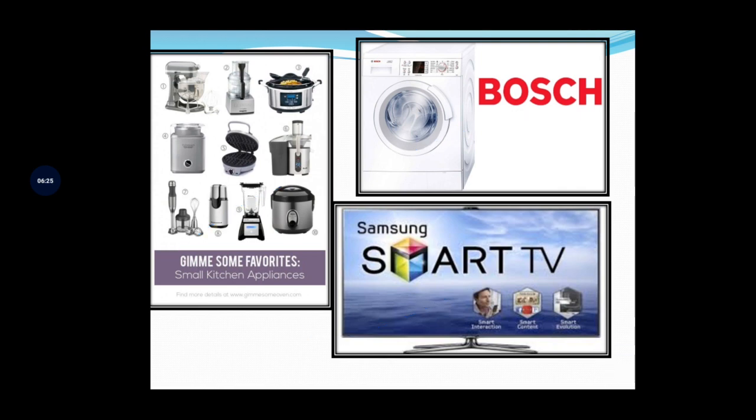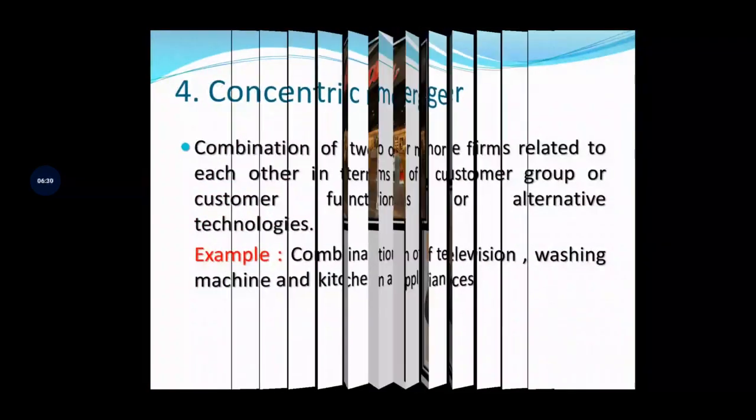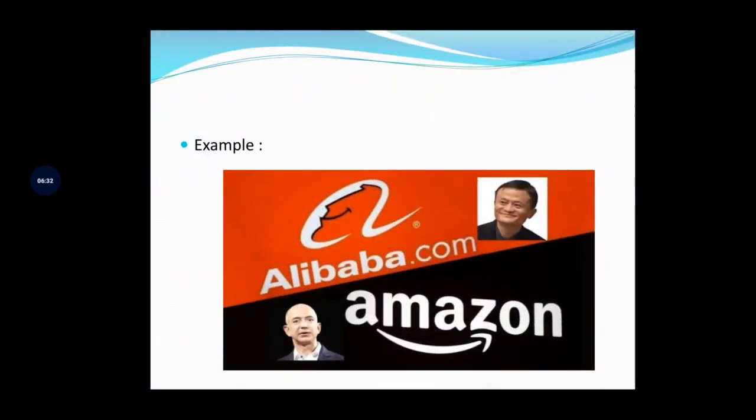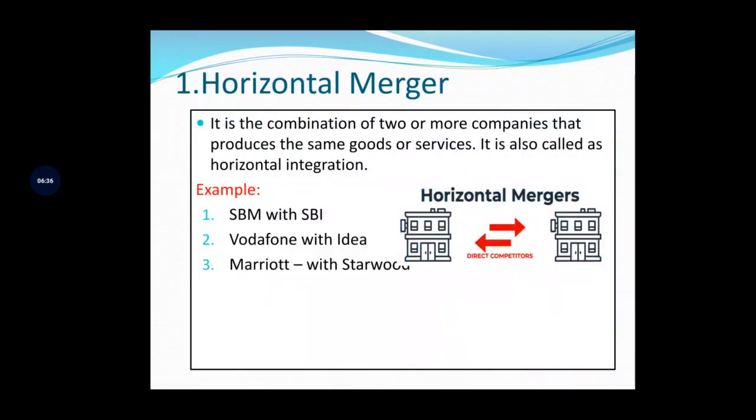So these are the various types of mergers or amalgamation. Under that, the first one is horizontal merger. When the companies merge together to form a new company, and the companies are related to the same goods and services and the same production processes followed by the company, it is called a horizontal merger.